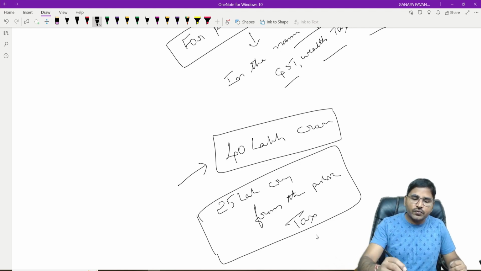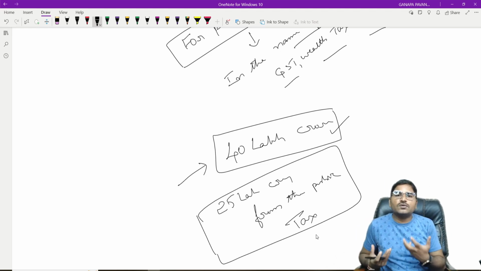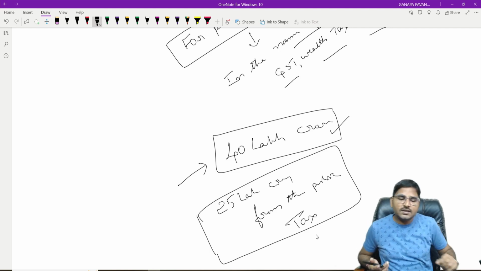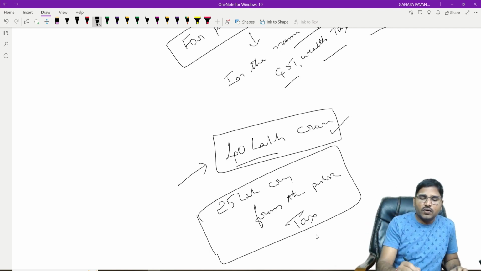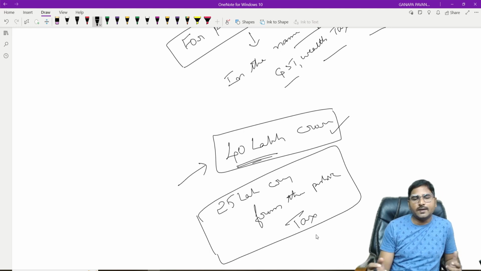So consider the situation, how the government can get the 40 lakh crores to run the business and to provide the social welfare activities to the public and for the development and prosperity of the country on a yearly basis. Today we need 40 lakh crores. So that is the situation why the government levies taxes on the public.